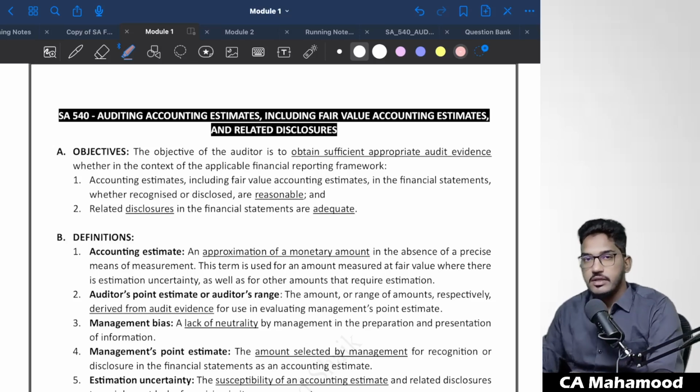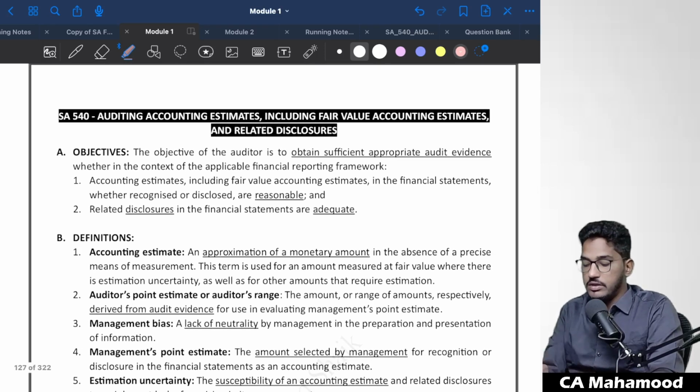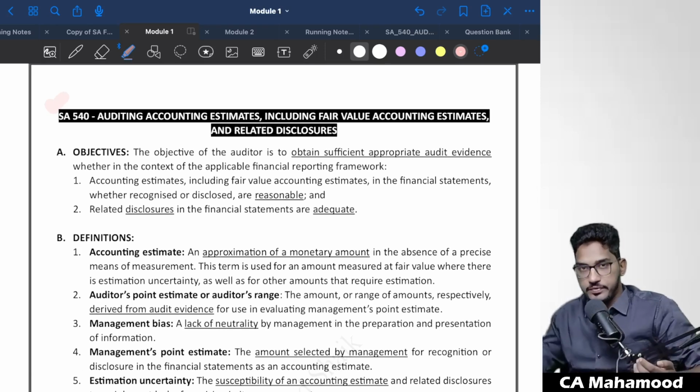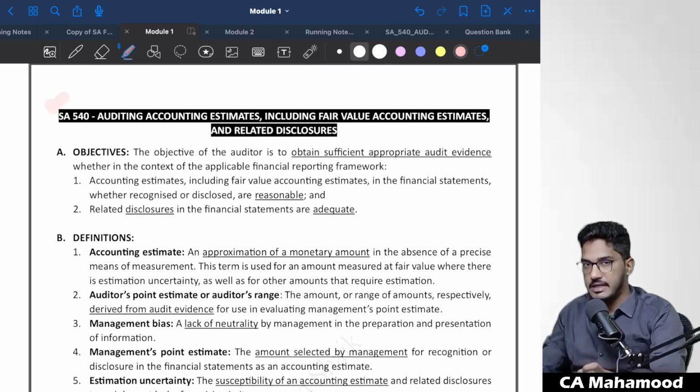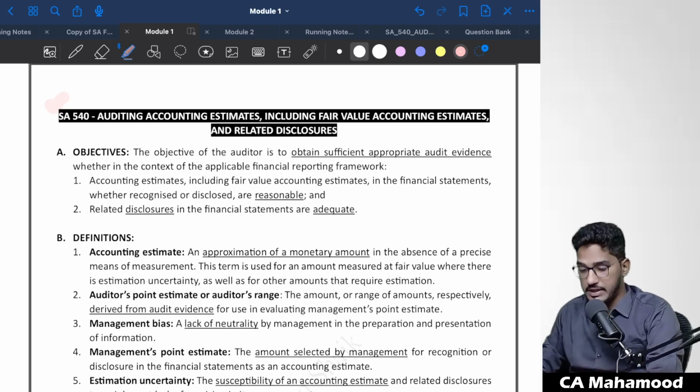Today the complete session is going to be about the discussion of SA 540. In this session, we are going to understand in a detailed manner the provisions of SA 540, one of the important standards from the examination perspective at the CA final level. A very interesting standard, very conceptual. Very easy also, not that complicated.